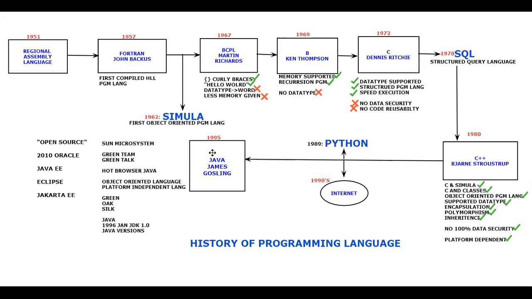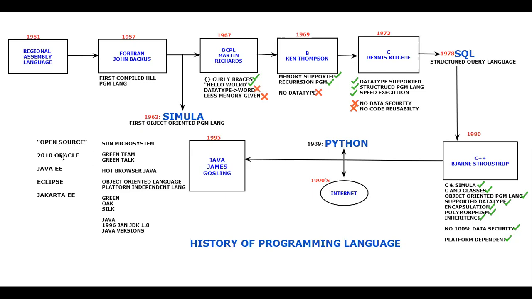And let me come to the Java course, which is done by me. Sun Microsystems, you know, the Green Team, Green Talk was a project, then Oak, then Java, and it was an object-oriented programming language, platform independent. The JDK versions, each version is given a different name. That's also a little bit crazy. If I get the time in the upcoming classes, I'll show that as well.